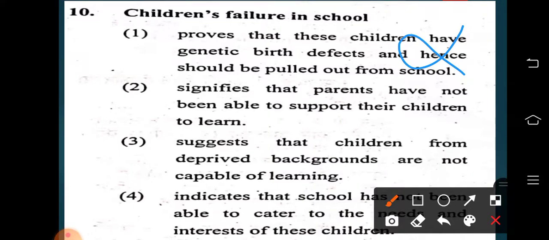This may or may not happen, and how can we say that the parents are not supporting? This is wrong. 3. Suggests that the children from deprived backgrounds are not capable of learning. If the child fails, we cannot say that the child does not have capability because he came from a deprived background. So this is the wrong statement.